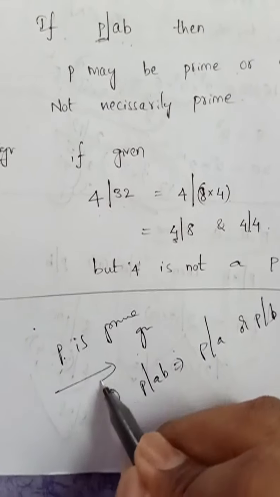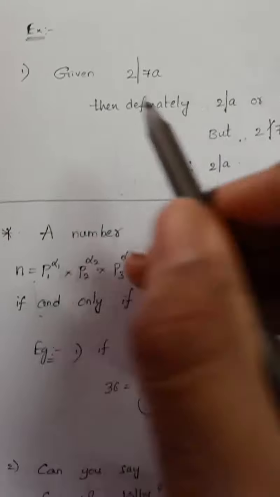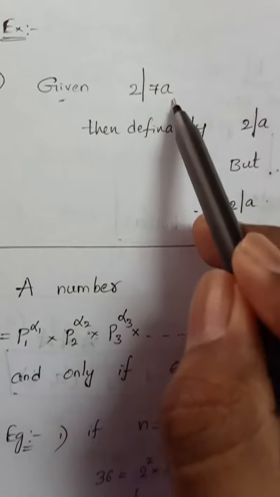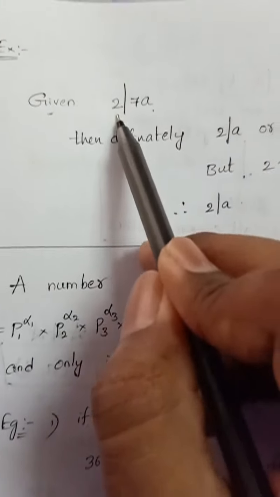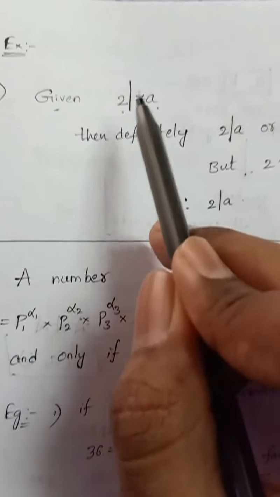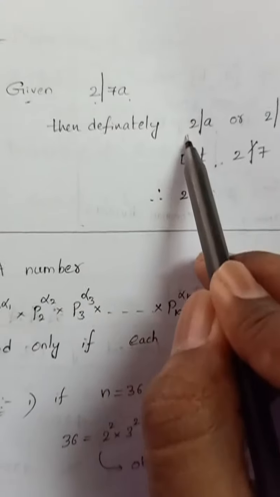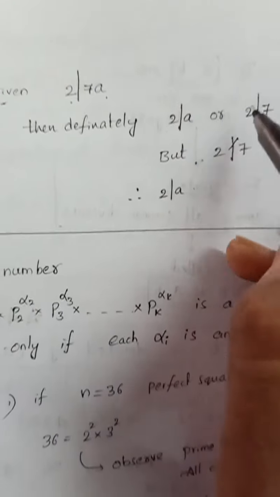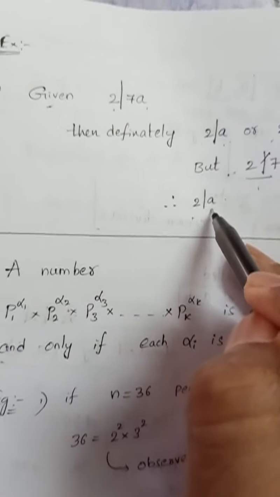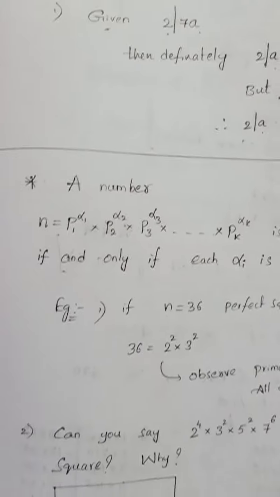So this way only it is correct, the reverse way may not be correct. If you observe here, 2 divides 7 into something. Now is 2 a prime number? Yes. So what is the theorem saying? That if P is a prime number and P divides A into B, then P divides A or B. Now 2 divides A or 2 divides 7. Does 2 divide 7? No, 2 does not divide 7. Then definitely 2 divides A. Okay, the theorem will be useful in this type of sums.